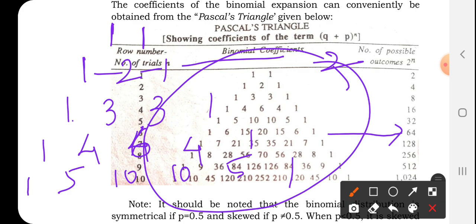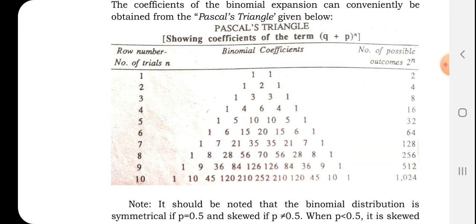But the method which I told you is easier because this may take more time. Forming the triangle, if you want to go for 10, you have to write till 10. It is easy also, but it is time consuming. But it is one method you should keep in mind, and no need to memorize this also. You can find out automatically till the values which are given.